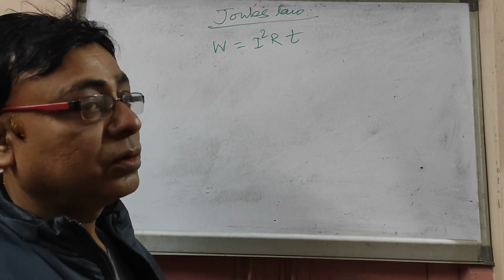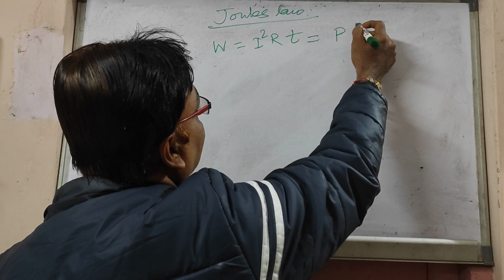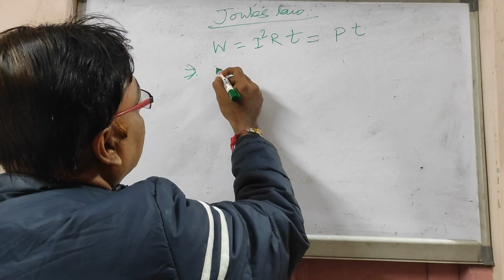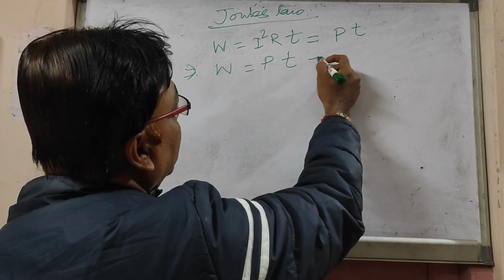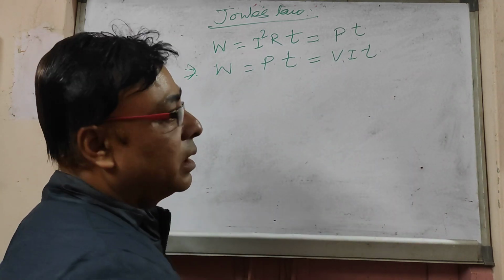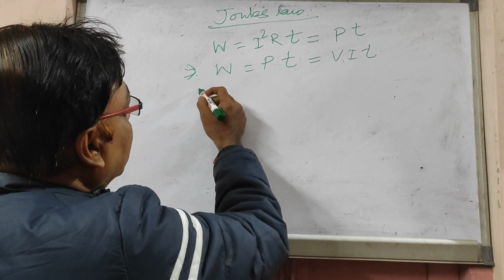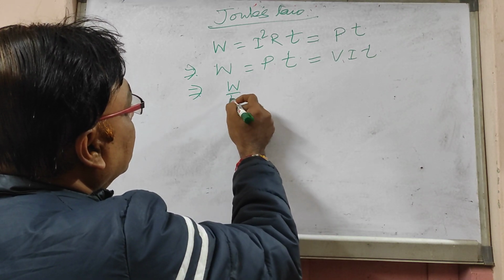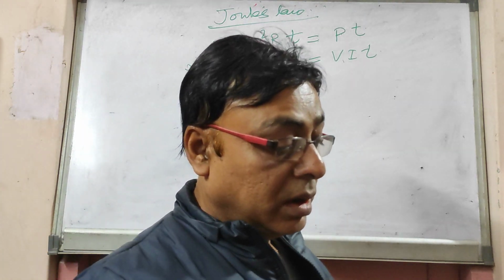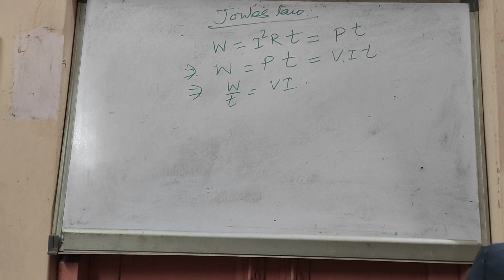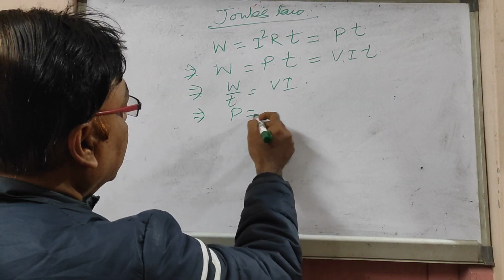Now this is the work done. Instead of I square R we can write power, as we know that power is equal to I square R, so W is equal to P into T. In place of P we can write V I into T. Power is the rate of doing work, so W by T is equal to V into I. This gives you power is equal to V into I.